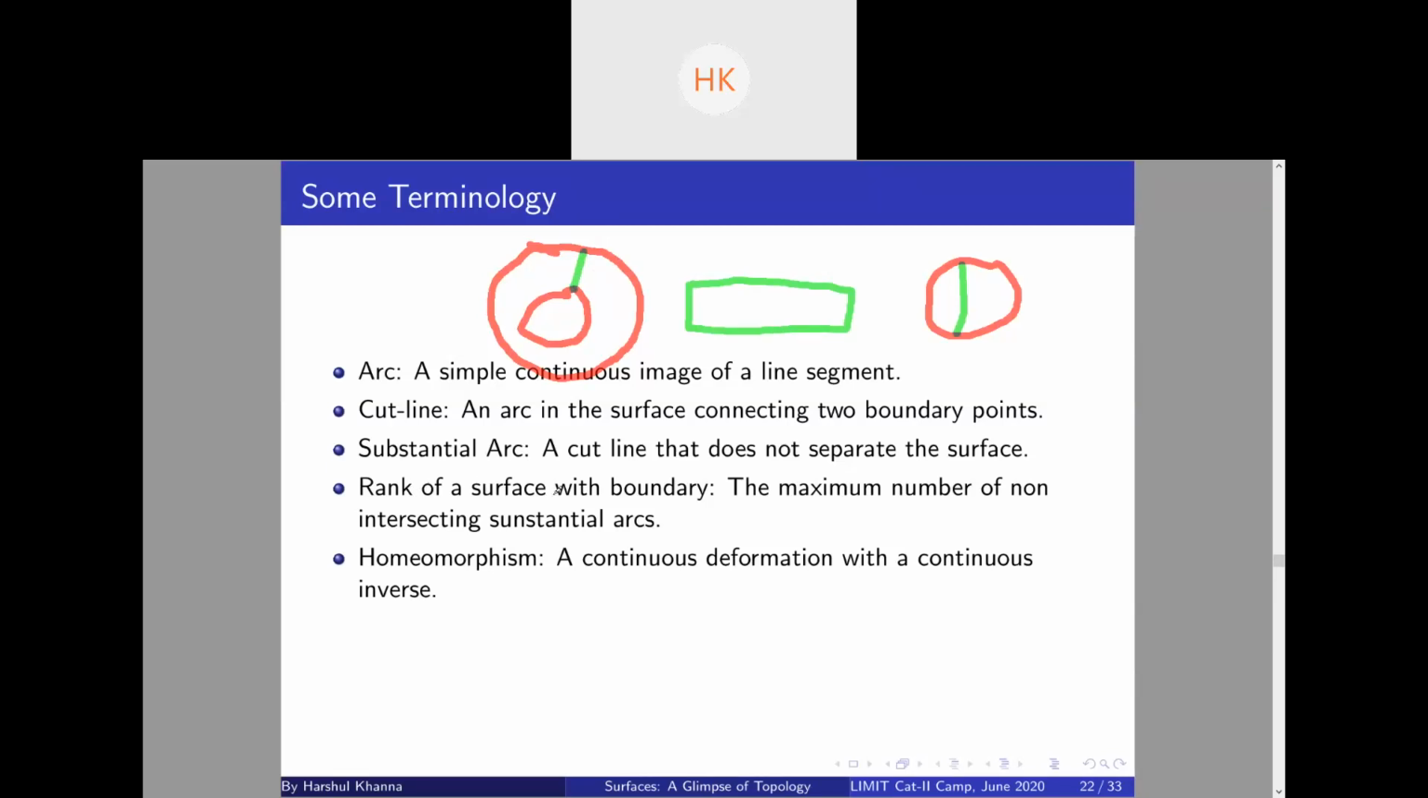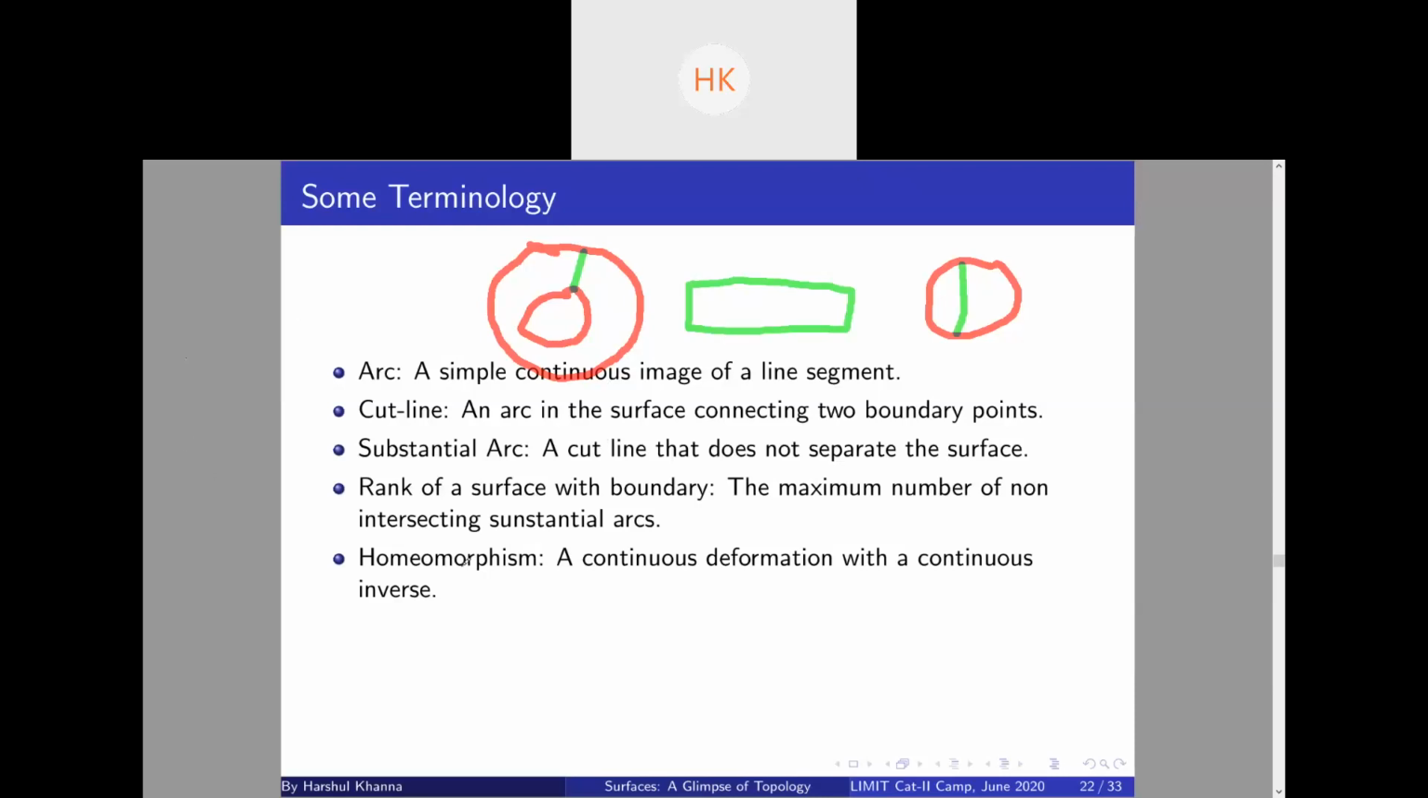And the rank of a surface with boundary will be the maximum number of non-intersecting substantial arcs which you can remove before disconnecting the surface. So, for example, in this annulus the rank will be one. Isn't rank equal to genus? No, we are talking about surfaces with boundary, not closed surfaces. Genus is defined for closed surfaces. You can define it for surfaces with boundary also.